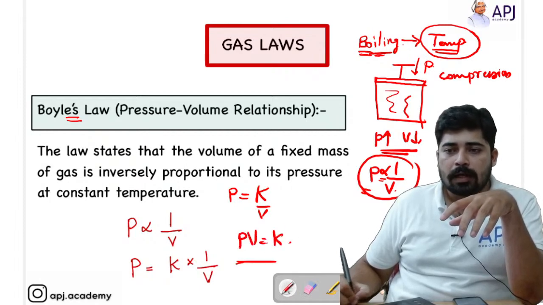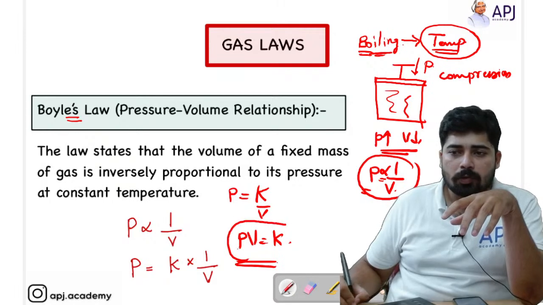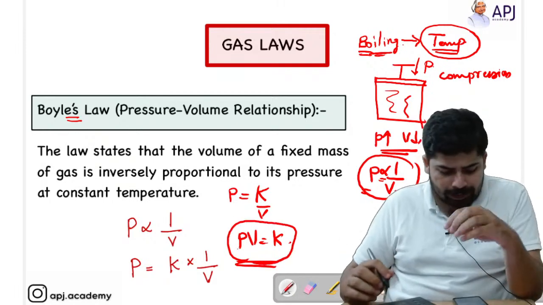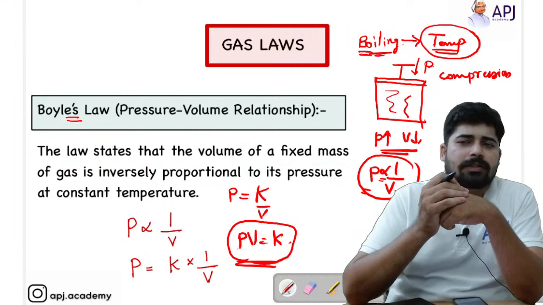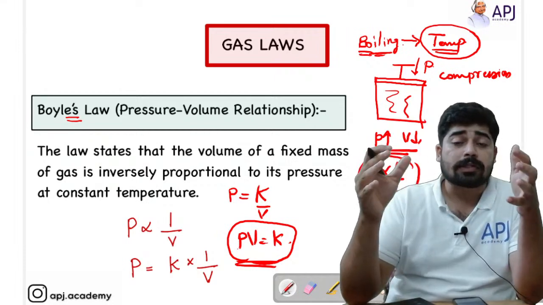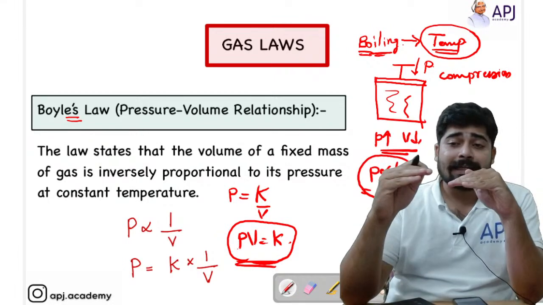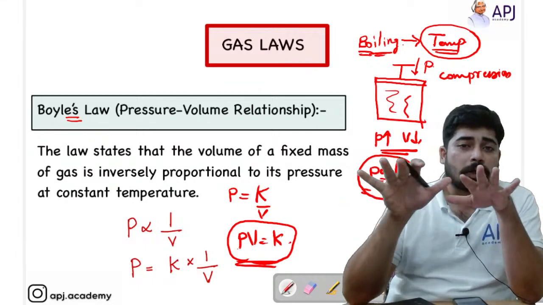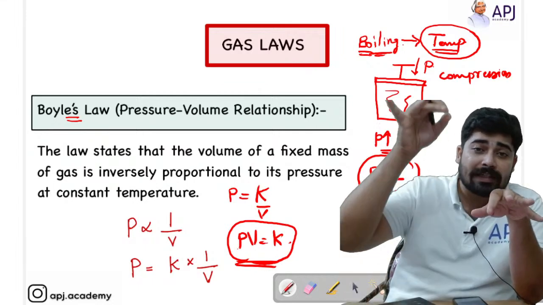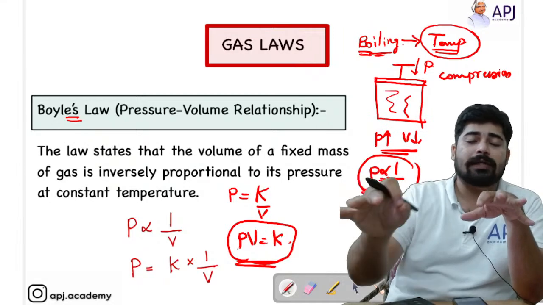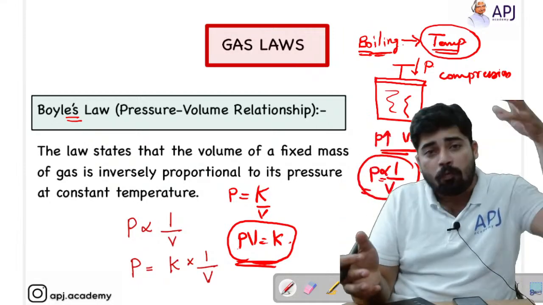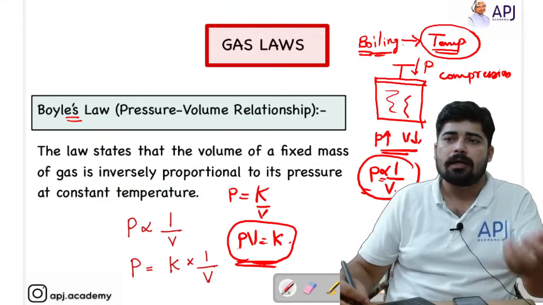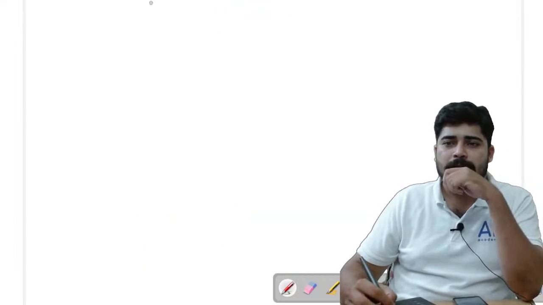Dear students, I wanted to talk about this. Actually, this is a mathematical relation: PV is equal to K, or PV is equal to constant. But as a NEET aspirant or a JEE aspirant, you cannot stay there. You have to delve deep into that particular equation and understand what the concept is. So let's discuss that in the next page.